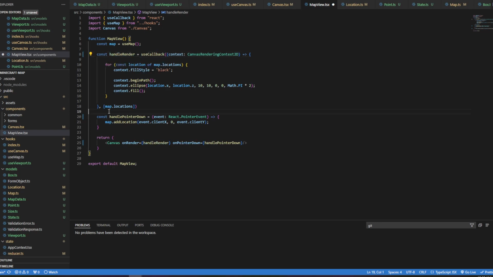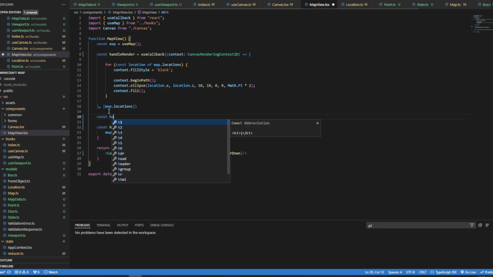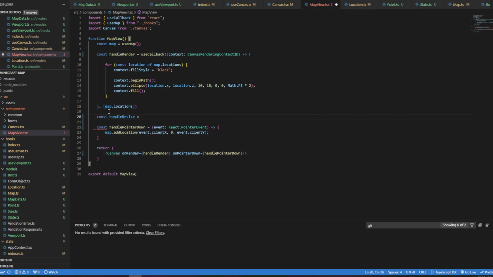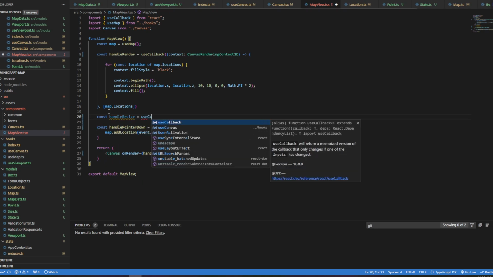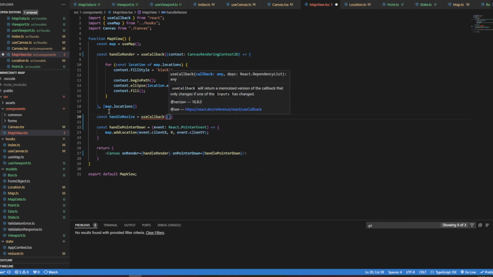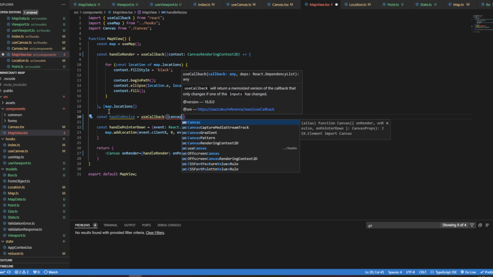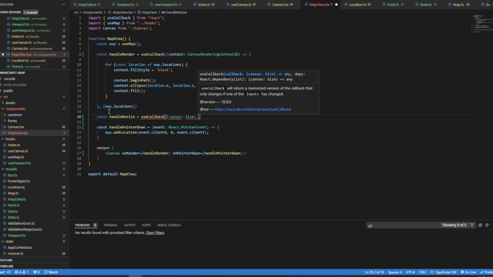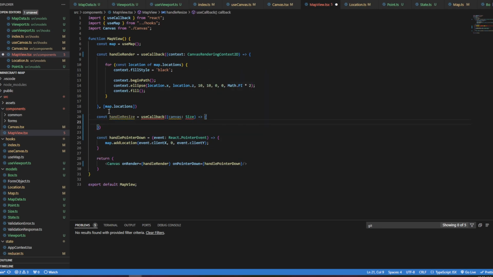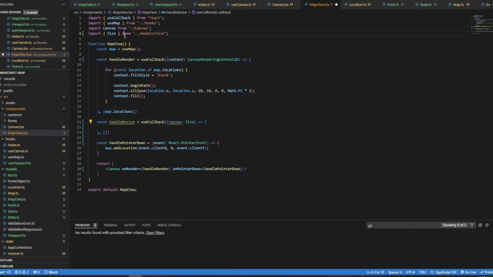And then we're going to have a handle resize. Const handle resize equals, and I guess we'll do use callback. This is going to basically be a size, canvas of type size. And that's going to look like this. Yeah, we need that. Okay. I need to bring size in. Move that up.